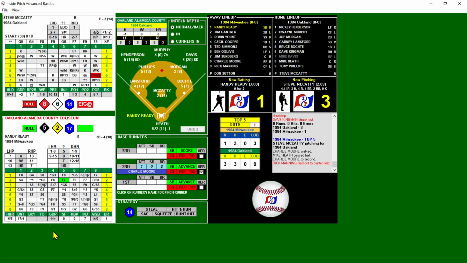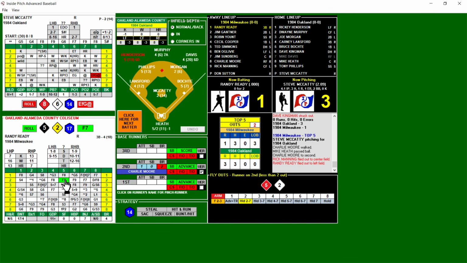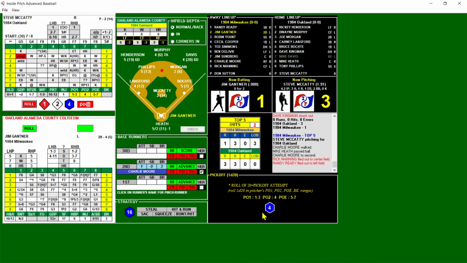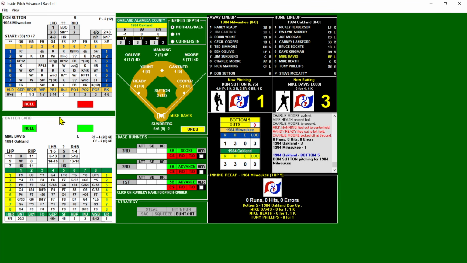Here we are, Oakland Alameda, fly ball left field. Runner again holds. Hold 2-7 on the arm, and he does hold. Runner on second, 2 out for Gantner. And there's a pickoff at the ballpark. 4 is a pickoff second base. Look at that. So he gets picked off. He would have probably been thrown out stealing. He ends up getting picked off of second base with a 4. And that'll end it. So maybe that's poetic justice.